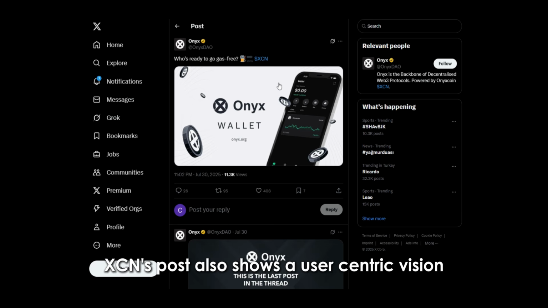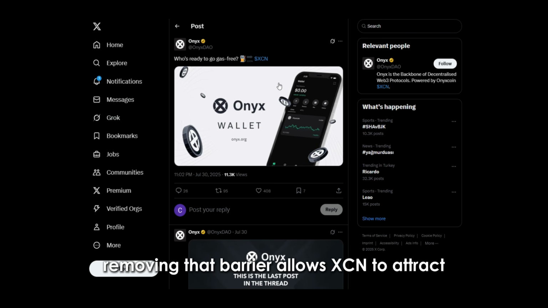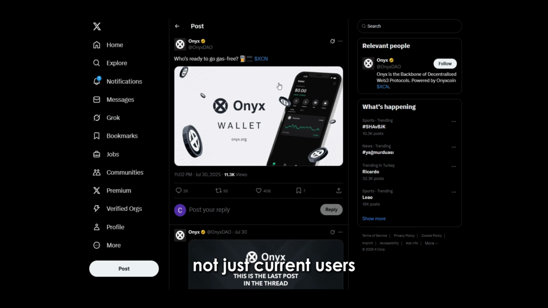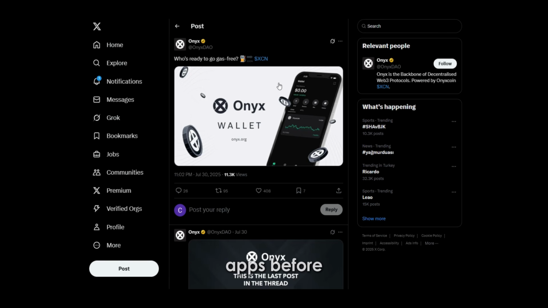XCN's post also shows a user-centric vision. Initiatives that reduce user burden and transaction costs promote adoption of decentralized systems. Many users avoid decentralized platforms due to high fees. Removing that barrier allows XCN to attract not just current users, but also broader audiences who haven't tried decentralized apps before.